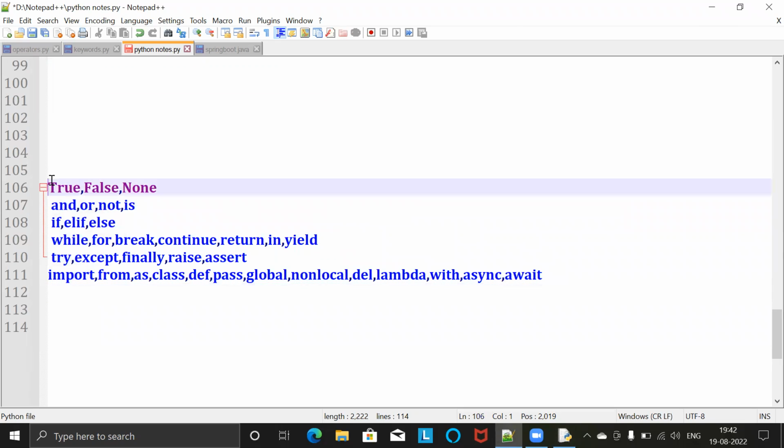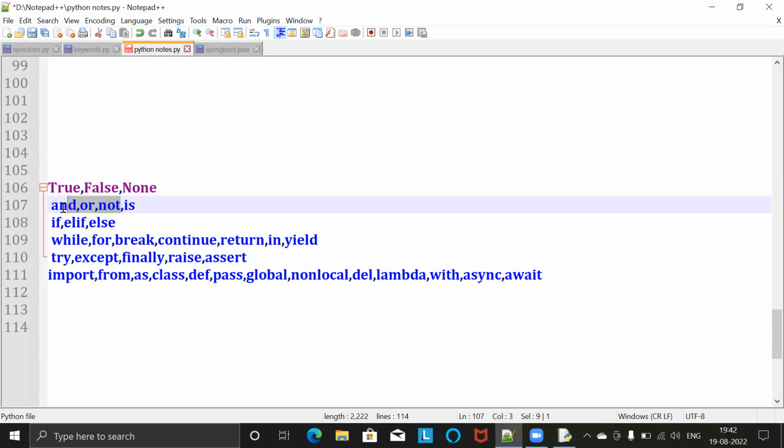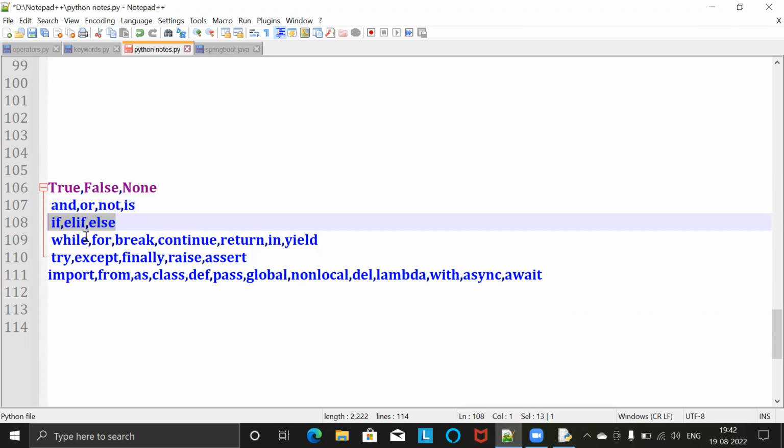These are the 35 keywords. Like this is the better way to understand. The first three are True, False, which are boolean types, and, or, not, is are operators. If, else are conditional statements. These are the loop statements. These are exception handling. Import, from, as, class, def, pass, global, nonlocal, del, lambda, with, async, await.